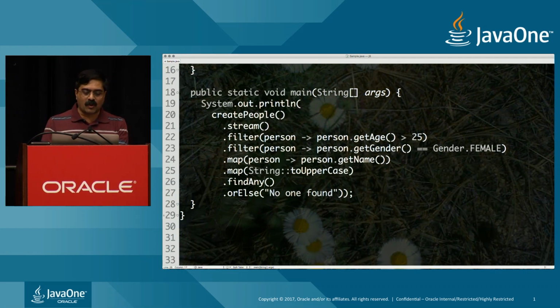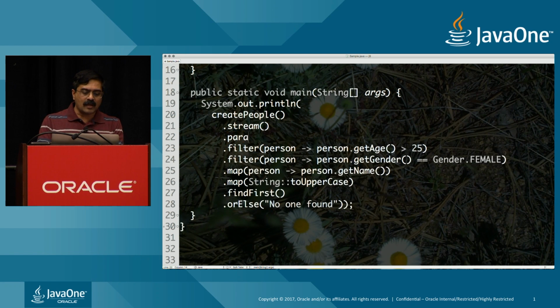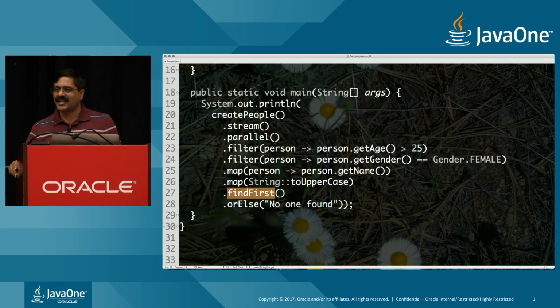But let's get back to the code now, put it back in find first again, but in this case, I'm going to turn this into dot parallel. Well, what's going to happen now? Remember, this is an ordered collection. And remember, we talked about certain methods being ordered in the past. Remember that? We talked about for each ordered. Well, find first is one of those guys. It doesn't have the name ordered in it, but it's going to impose ordering in the very end. So you're going to do this in parallel.